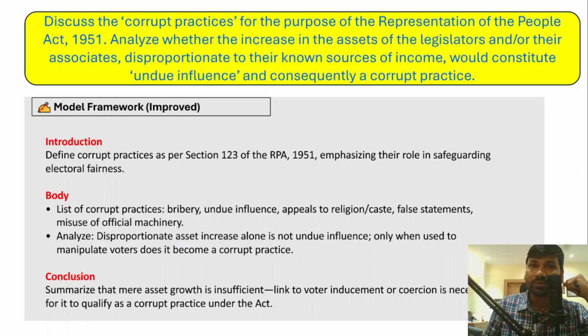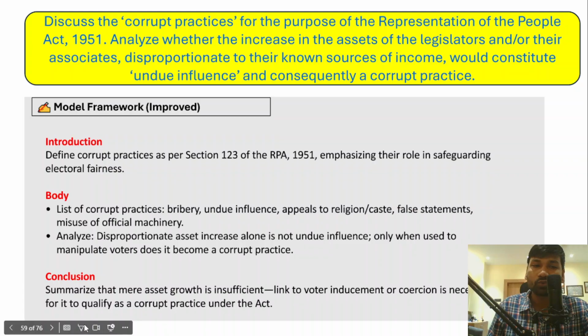Now analyze whether the increase in the assets of the legislators and their associates, disproportionate to their known sources of income, would constitute undue influence and consequently a corrupt practice. If you look at the question, it may seem lengthier. Yes, of course it is true that it is a bit lengthier question.